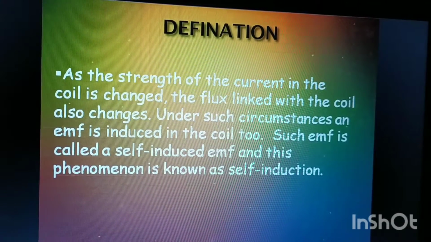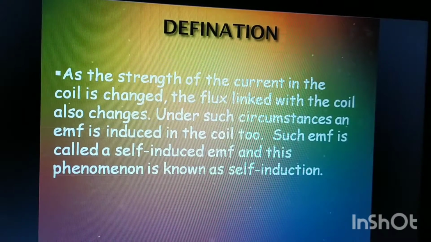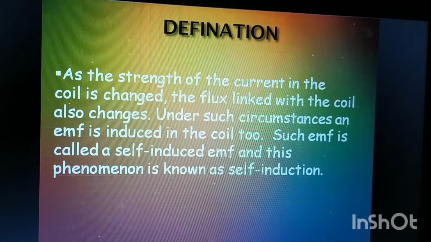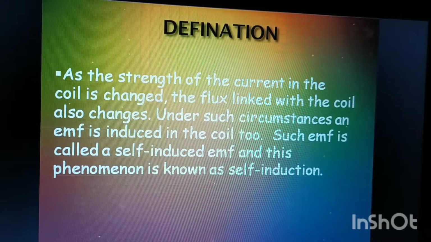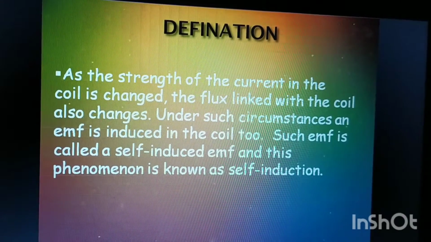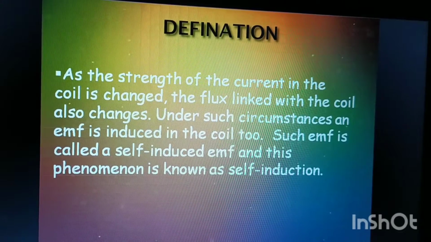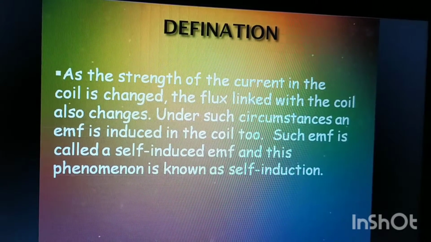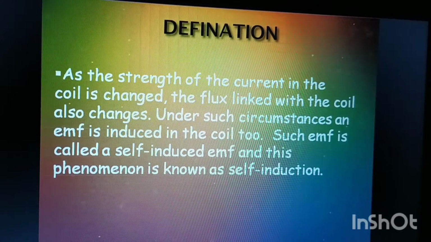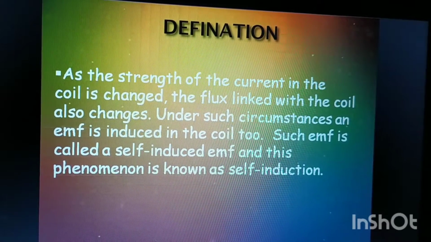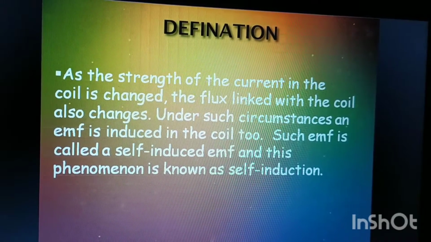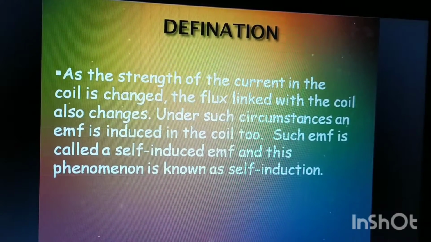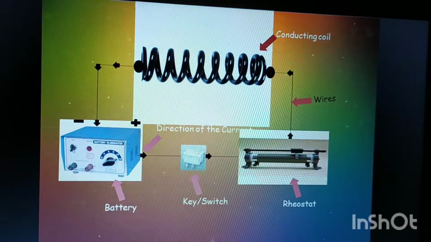Now let us see how we define self-induced EMF and self-induction. As the strength of the current in this coil is changing, the magnetic flux linked with the coil is also changing. Due to the change in this magnetic flux, there is an induced EMF in the coil. This induced EMF is known as self-induced EMF, and this whole phenomenon is known as self-induction.